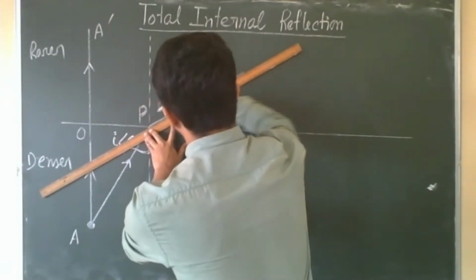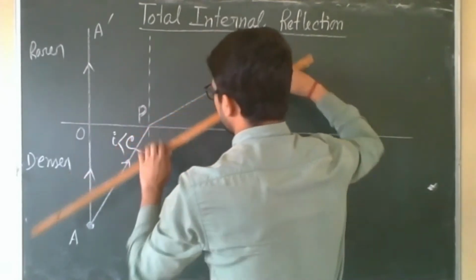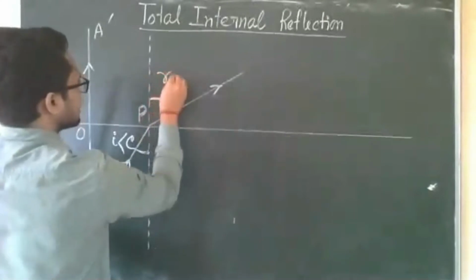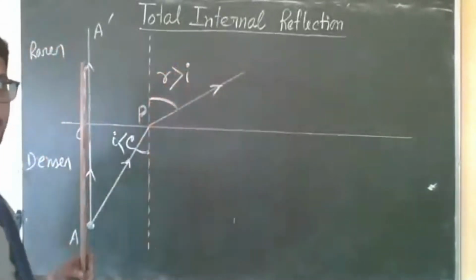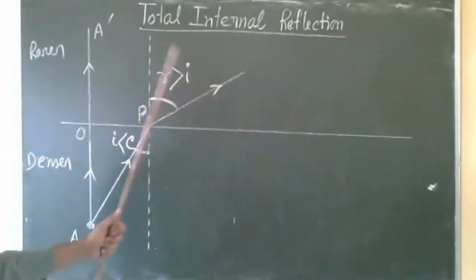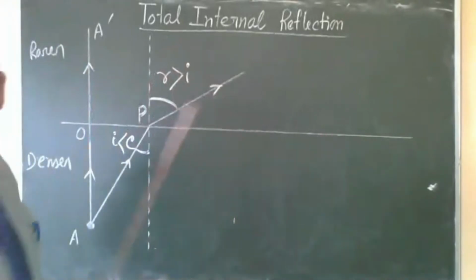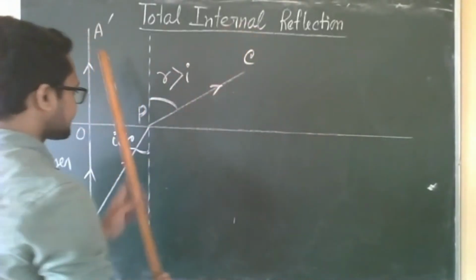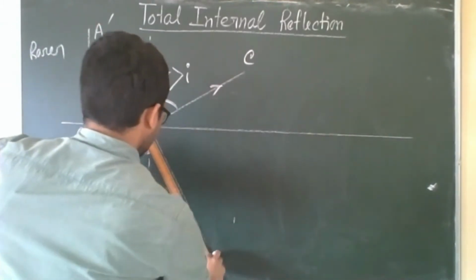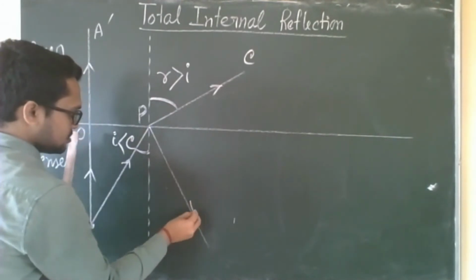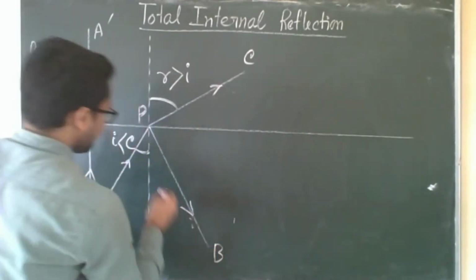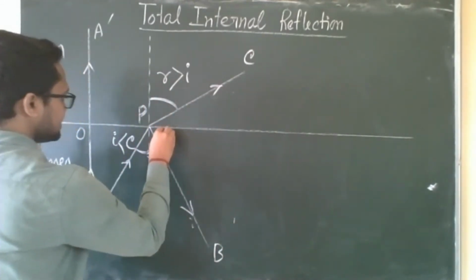I had shown in the simulation that all the light will not enter into the second medium. A small amount of light will get reflected back in the denser medium. That means it is partly reflected and partly refracted. Give names as given in your book. This is partly reflected, and its name is B. For the reflected ray, the angle of reflection and angle of incidence are the same.